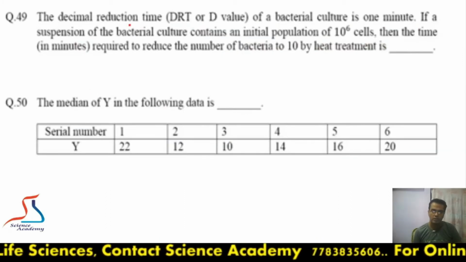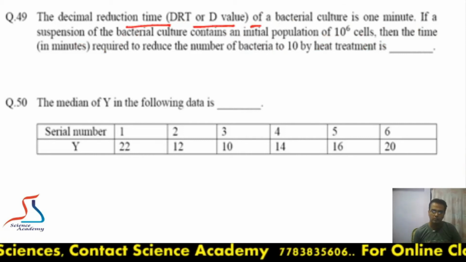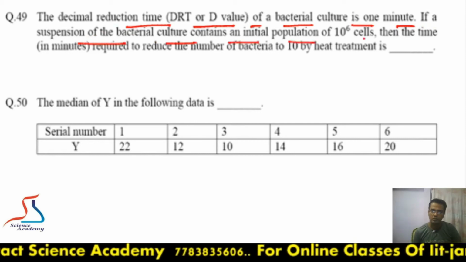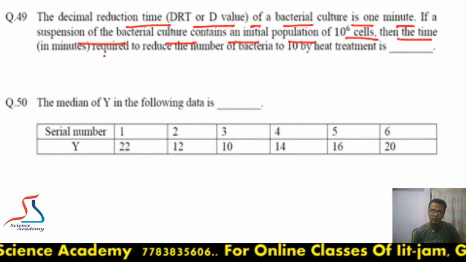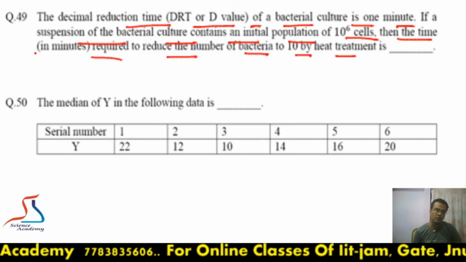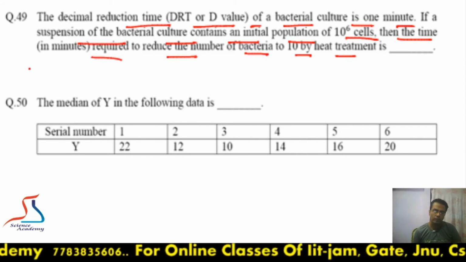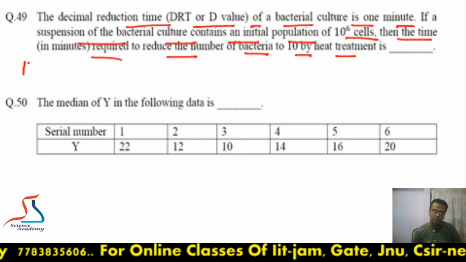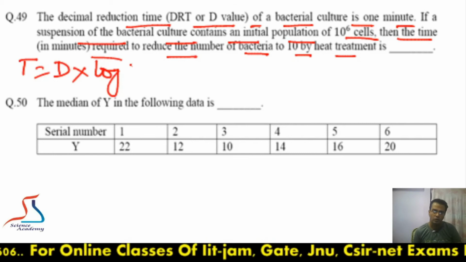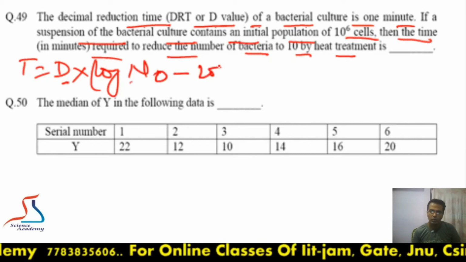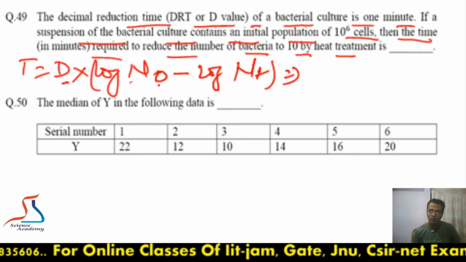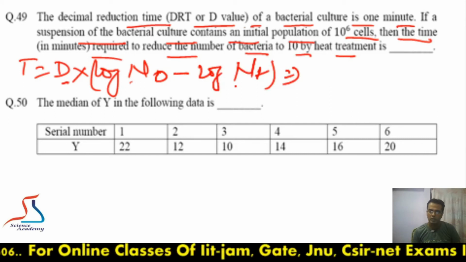Moving to next question, the decimal reduction time, DRT, of a bacterial culture is 1 minute. If a suspension of bacterial culture contains initial population of 10⁶ cells, then the time required to reduce the number of bacteria to 10 by heat treatment is. Okay, so there is a formula for this D value calculation. Time is equal to D multiplied by log N naught minus log NT, where T is a time, D is the decimal reduction time, N naught is the initial number of cells and NT is the final number of cells.